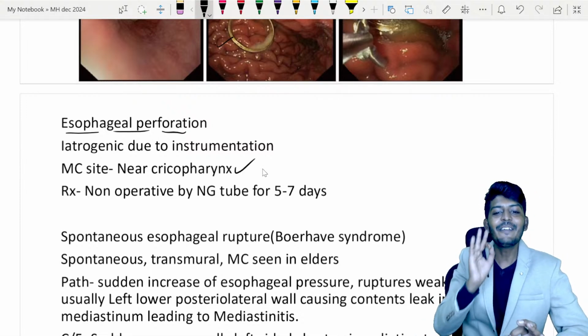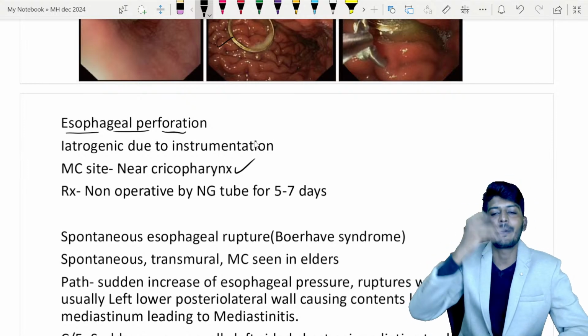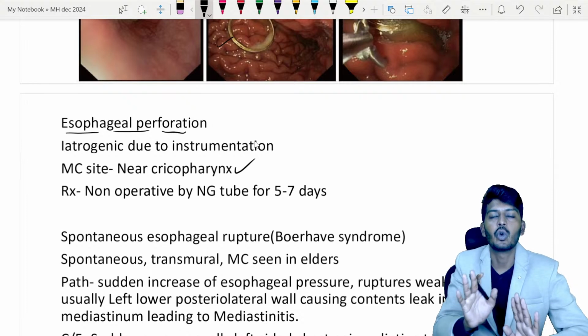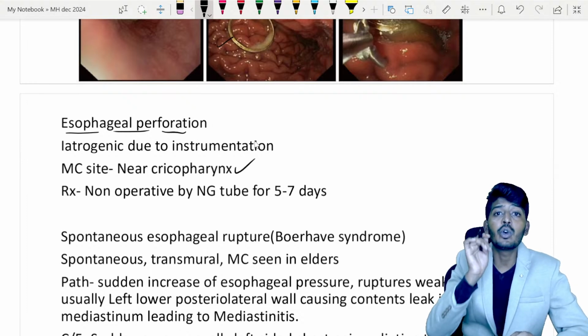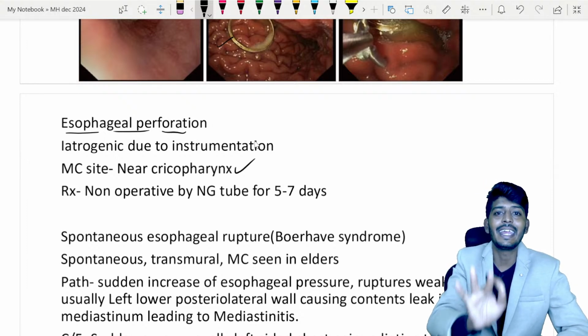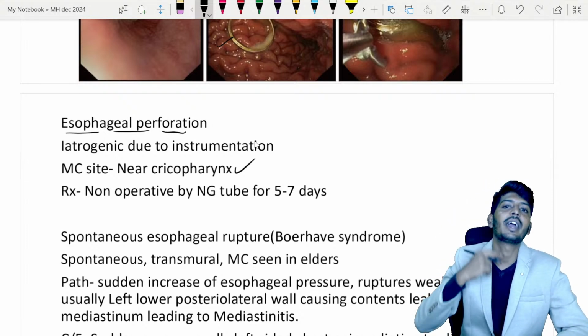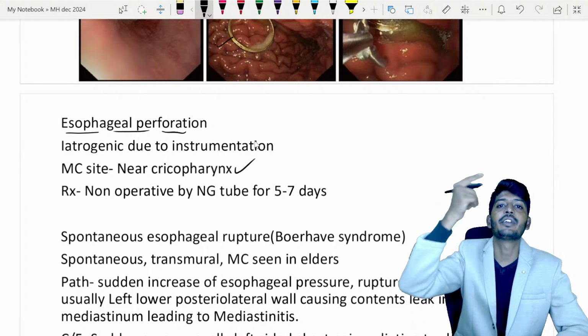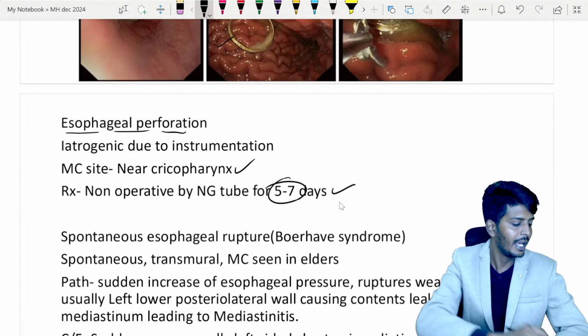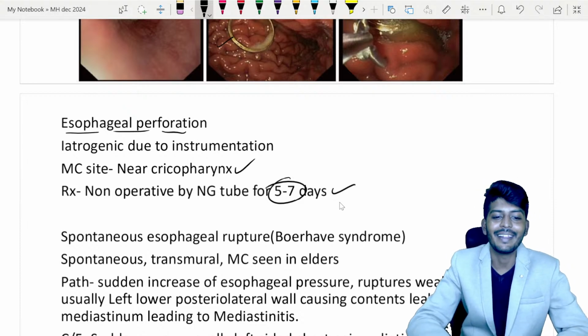So if at all, while doing endoscopy or something, it is ruptured, don't worry, don't get panicked. You don't have to do any surgical management here. All you have to do is, perforation is there, take the endoscope out, put a nasogastric tube, and ask the patient to take all the feed through the nasogastric tube for 5 to 7 days. Esophagus will heal on its own. Okay, but the next one is there.